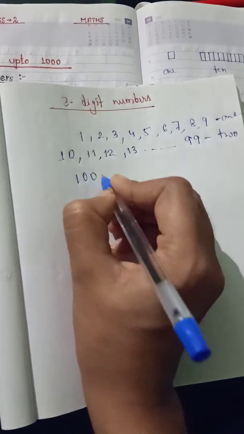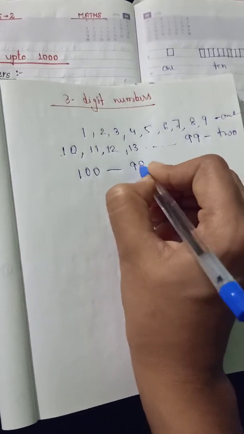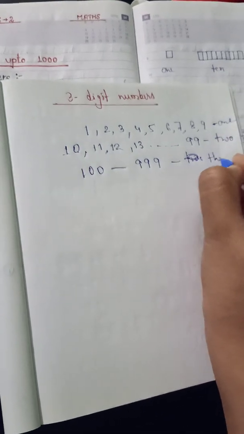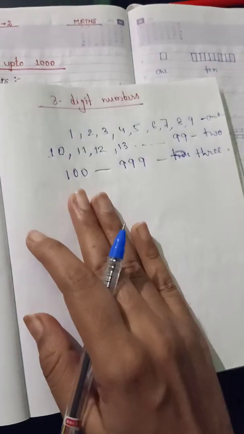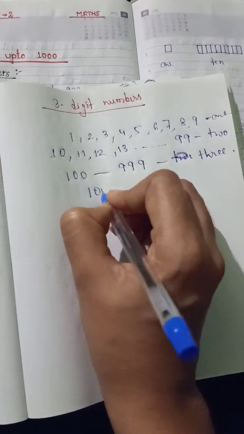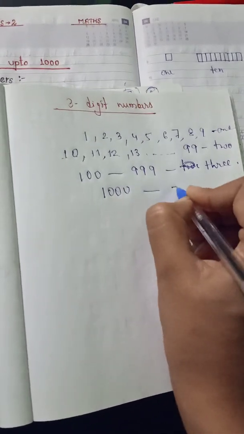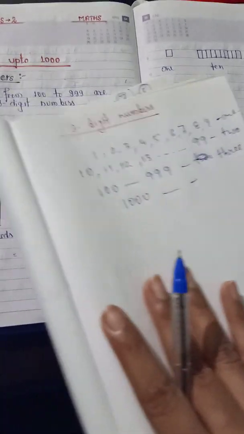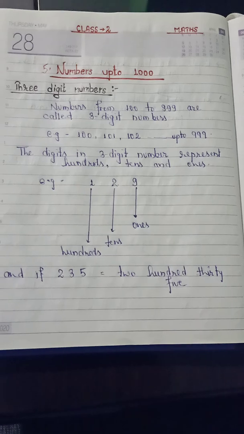Now 3-digit numbers start from 100 and go up to 999. All these numbers come under 3-digit numbers. So 101, 102, 103, like that up to 999. Then after 999 there are 4-digit numbers, 1000 and so on. Here 1000 comes in the 4-digit numbers. So here we are going to discuss numbers up to 1000.